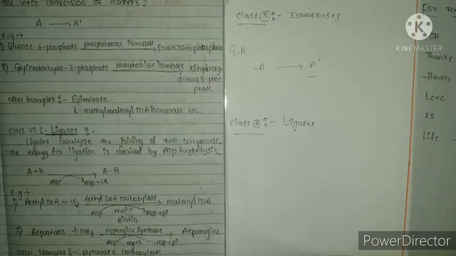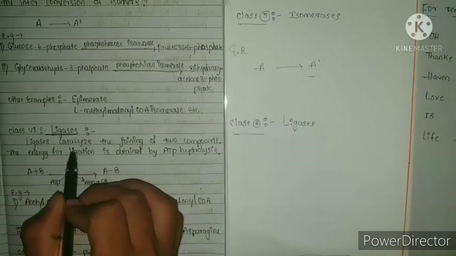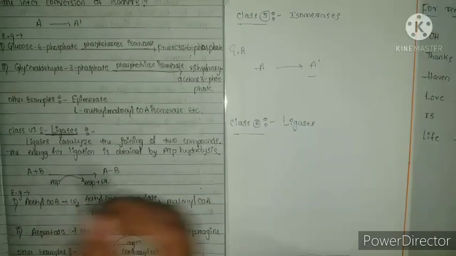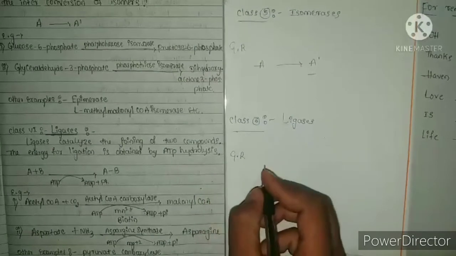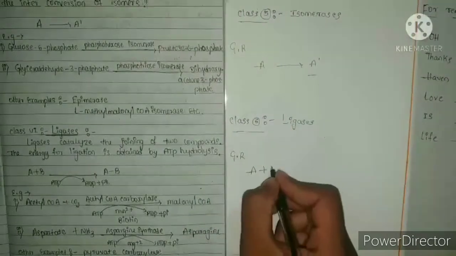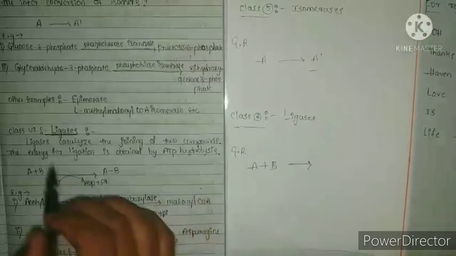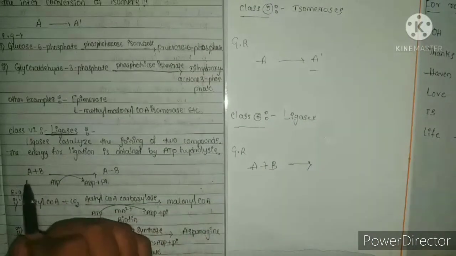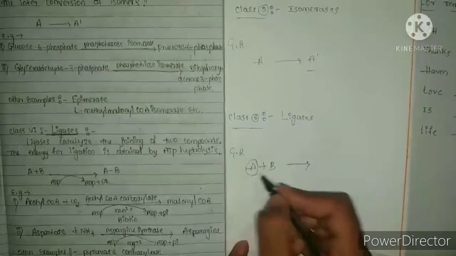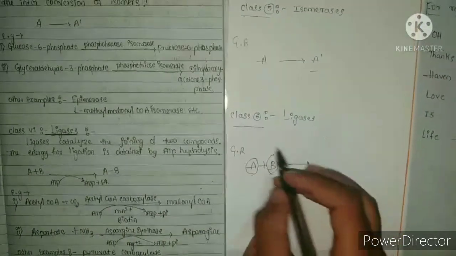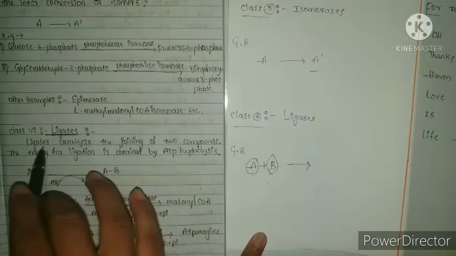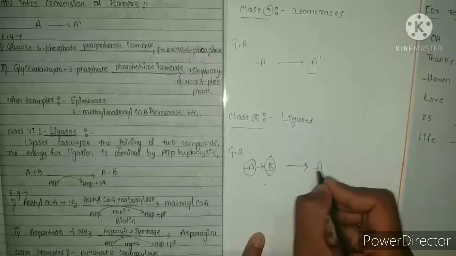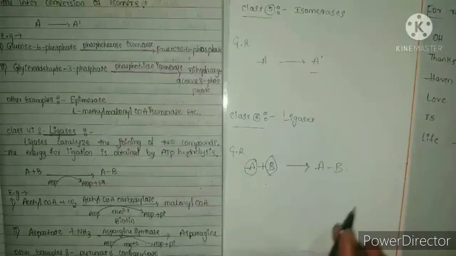The last class of this enzyme classification, that is ligases. Ligases catalyze the joining of two compounds. Let us see the general reaction A plus B. Here these are two different substrates, and they join to form AB.